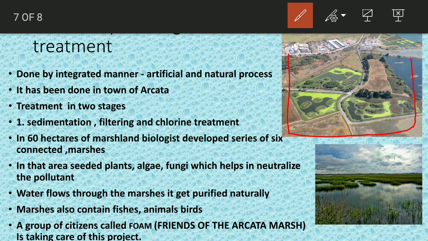This is about the land. This land is about 60 acres, which is completely polluted. Nearby the land live the people who are called Friends of the Arcata Marsh. They decided that they have to clean up this polluted water.